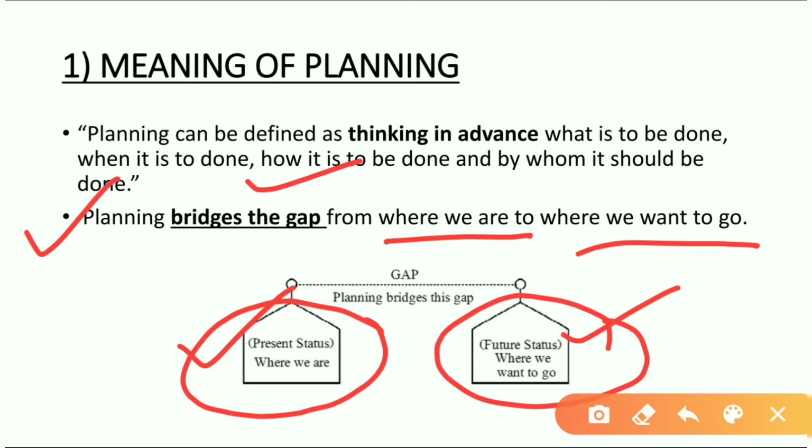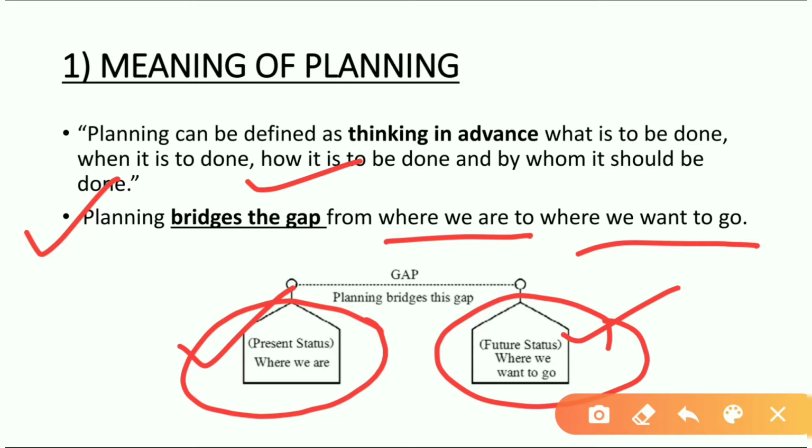This shows our present status, and through planning we try to reach our future status, meaning where we want to go and what we want to achieve. That is our future status: the things we want to achieve, where we want to see ourselves in the future. For that we require planning. To go from present to future, we require planning. Where we are and where we want to go, to reach there we require planning.